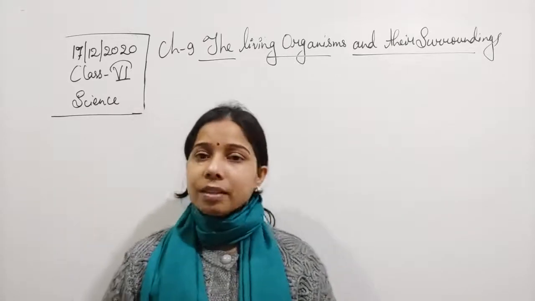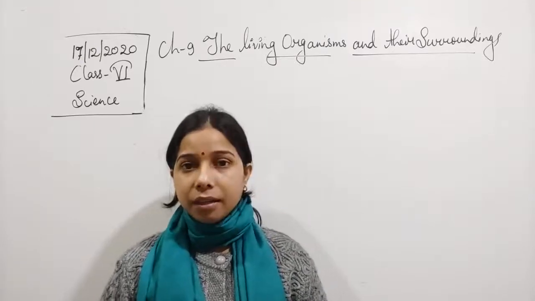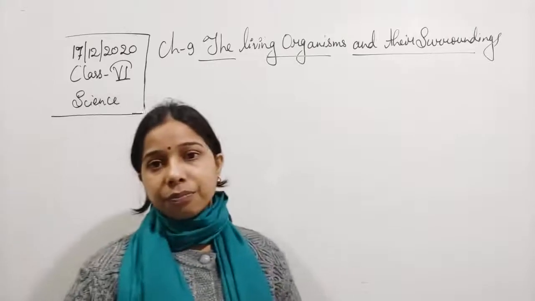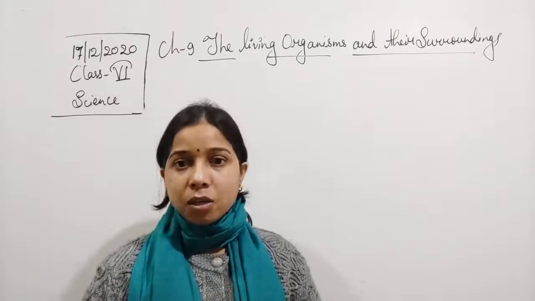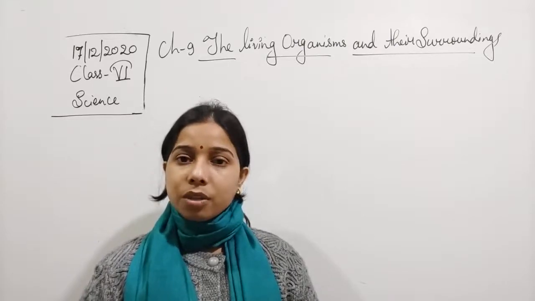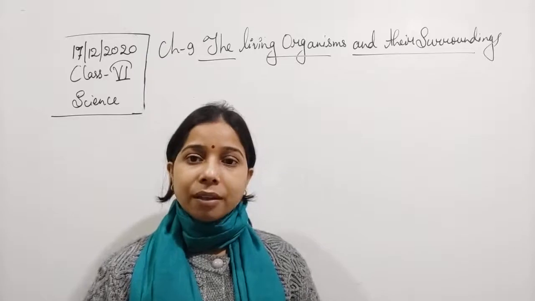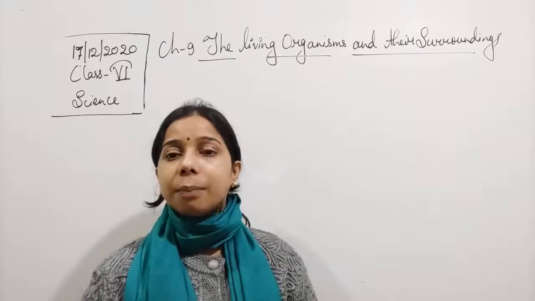Now today we will start the next chapter, that is chapter 9, living organisms and their surroundings. You see students, if we talk about the Himalaya, it is a mountain, and there also you will find a lot of different kinds of animals as well as plants.